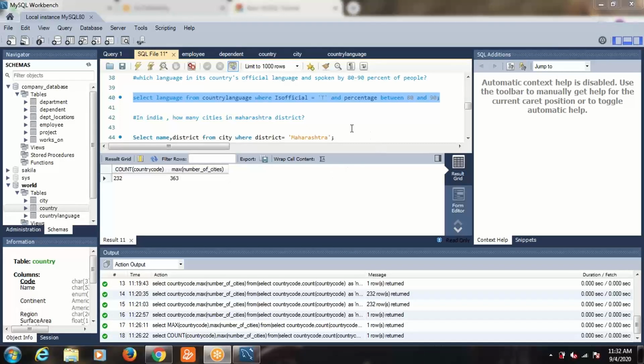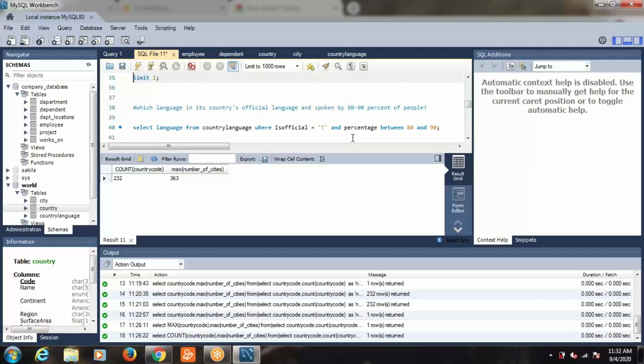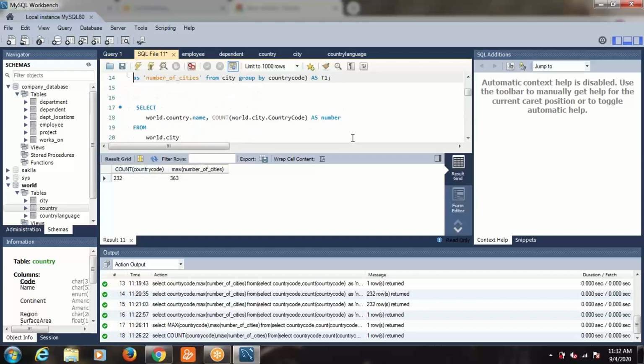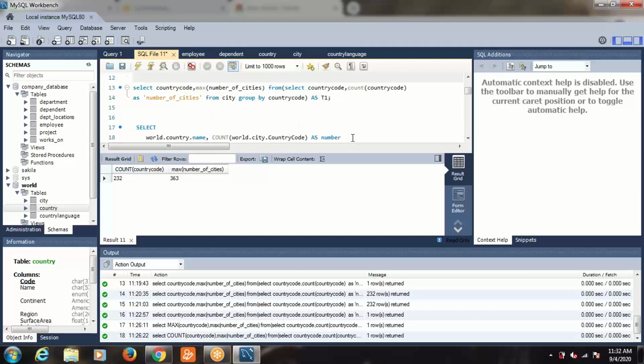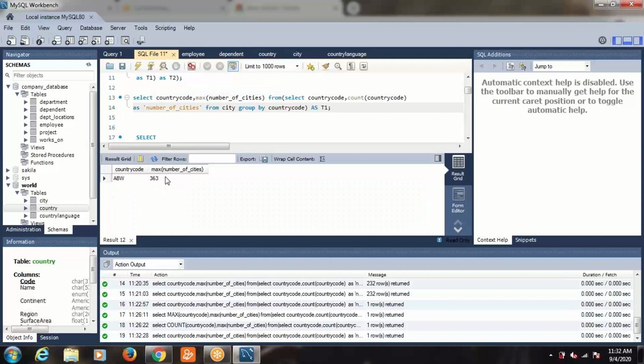Can you see my screen? Actually, I have a doubt in the second question, sir. Yep, visible, please. Sir, in this question, when I shortened my query and tried to execute it, the number of cities is 363, but the country code beside it is 8BW. Why is it coming not accurate, sir?